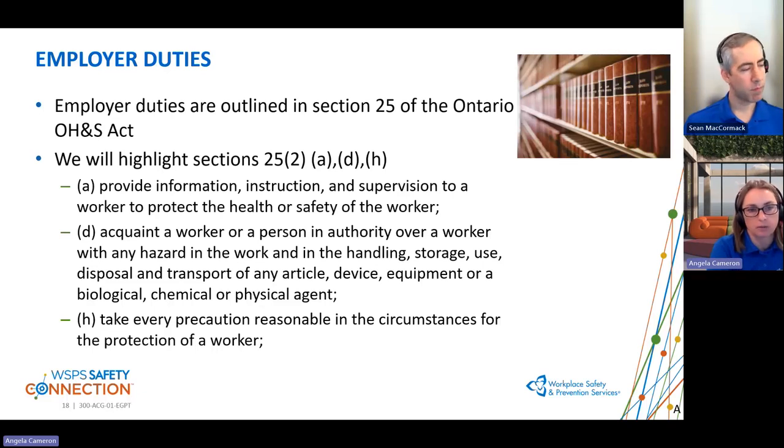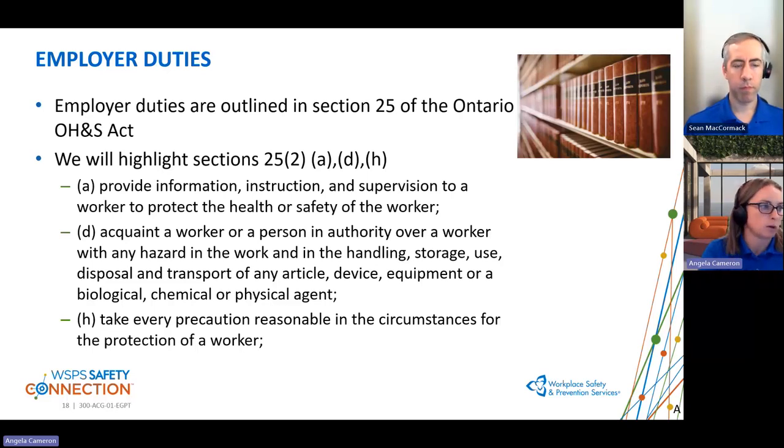Going back into the Occupational Health and Safety Act, Section 25 is where you find the duties and responsibilities of the employers. We want to specifically highlight Section 25 (2)(a), (d), and (h). The reason is that with these new hazards coming in, it's time to go back and reevaluate: are we doing everything that we should be doing within our workplace to keep our workers safe?